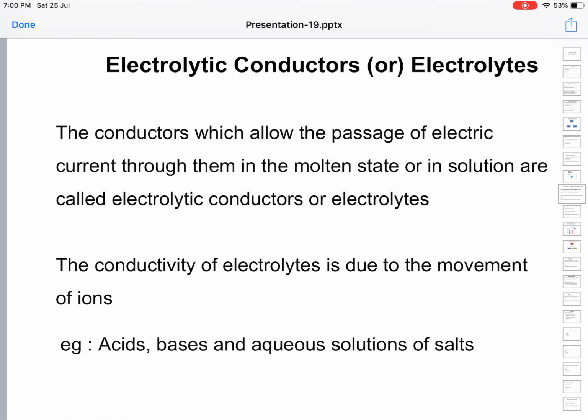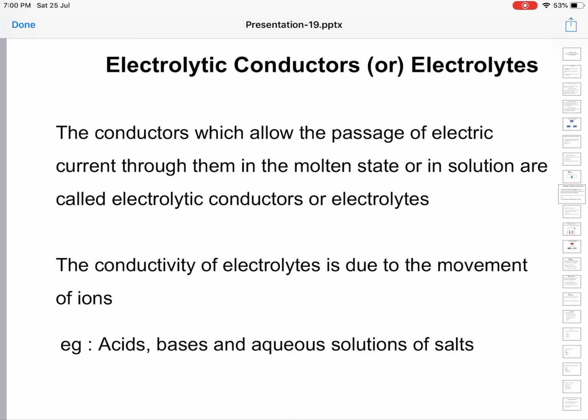Or if they are dissolved in aqueous solutions, they are also good conductors of electricity. Substances which conduct electricity either in the fused state or in solution are called electrolytic conductors, or simply electrolytes.